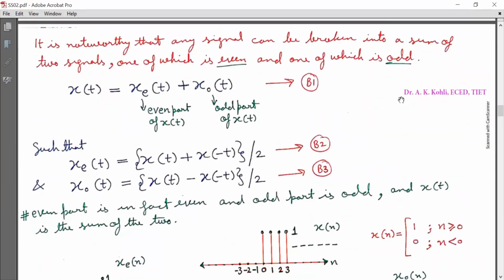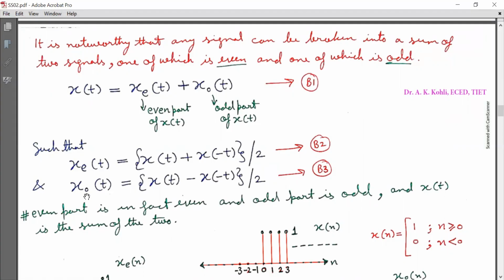It is noteworthy that any signal can be broken into a sum of two signals, one of which is even and the other one is odd. So x(t) is equal to xe(t) plus xo(t), mark it as equation B1. So xe(t) is the even part of x(t), xo(t) is the odd part of x(t), such that xe(t) is equal to [x(t) plus x(-t)]/2, mark it as equation B2. And xo(t) is equal to [x(t) minus x(-t)]/2, mark it as equation B3.